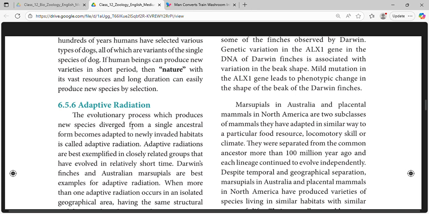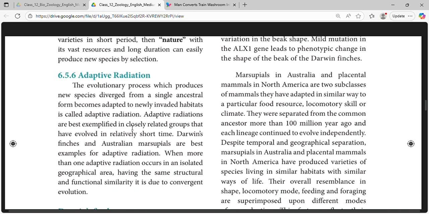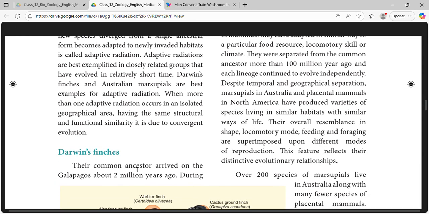The evolutionary process which produces new species diverged from a single ancestral form, becoming adapted to newly invaded habitats, is called adaptive radiation. Adaptive radiations are best exemplified in closely related groups that evolved in a relatively short time. Darwin's finches and Australian marsupials are the best examples of adaptive radiation. When adaptive radiation occurs in an isolated geographical area and produces the same structural and functional similarity, it is due to convergent evolution. Darwin's finches, their common ancestor, arrived on the Galapagos about 2 million years ago.